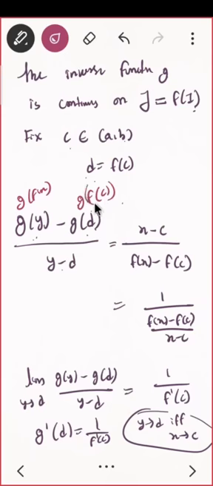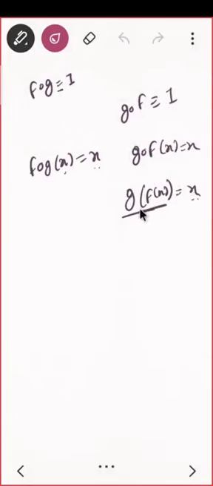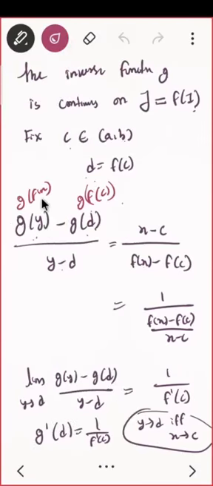Correct? But I have shown it to you. What will g of f of x be? It will be the same as x. Correct? That means this whole thing will be the same as x, and this whole thing will be the same as c. Why? Because g of f of x is the same as x. I'm using the definition of inverse, and you already know what y is. Y is f of x. What is d? D is f of c. That's it. Proof was very easy. It was not a difficult task.